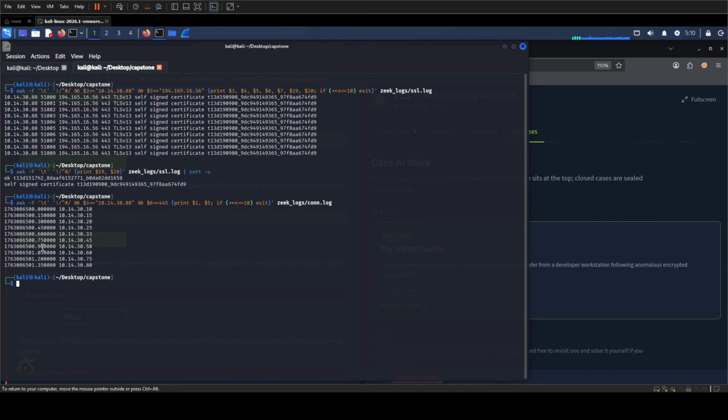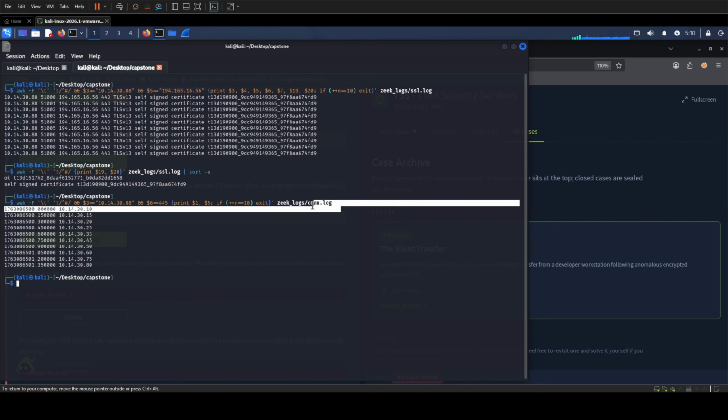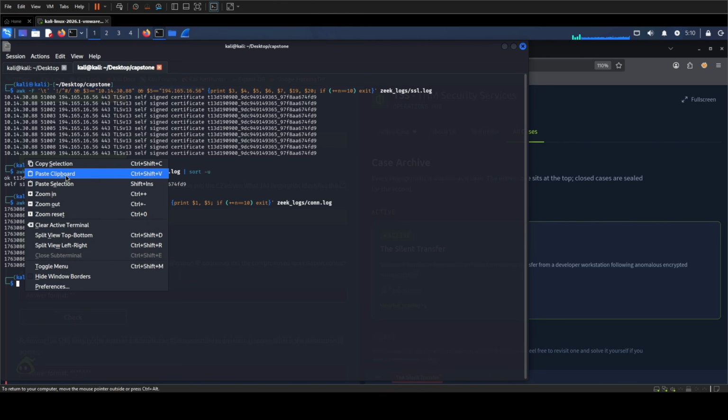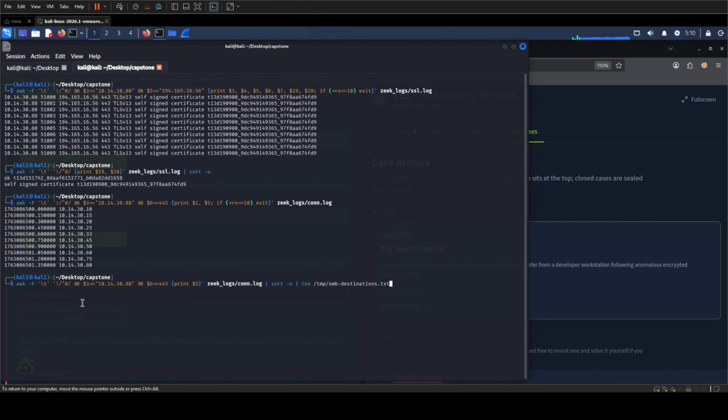Now I want to turn these connection records into an exact count of unique destinations. So let's check out our new pre-made command. The awk section skips Zeek's header lines, keeps only traffic from the compromised workstation to destination port 445, and prints only the destination IP from each matching row. The same host may appear in several connections, so sort -u orders the addresses and removes every duplicate.